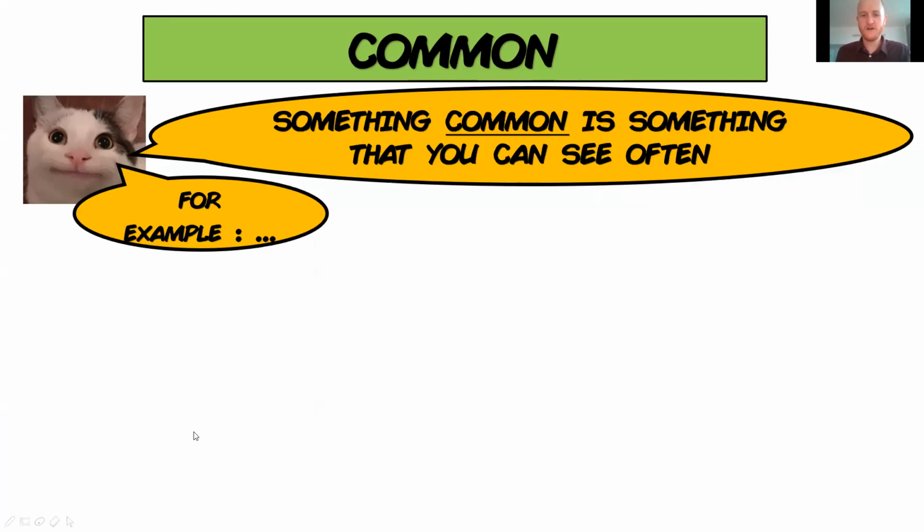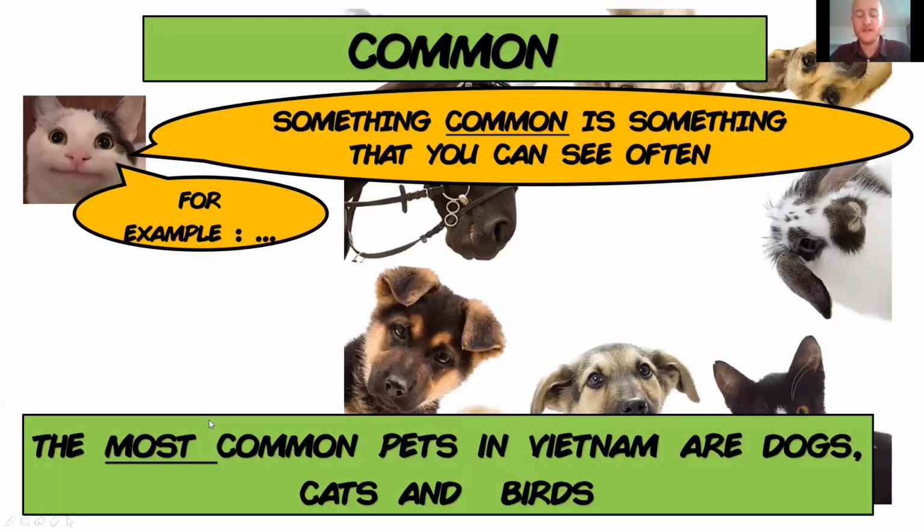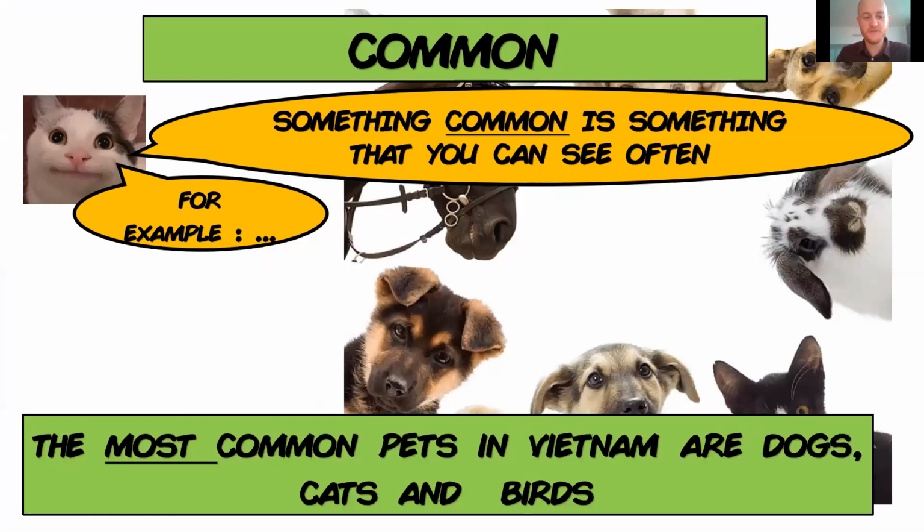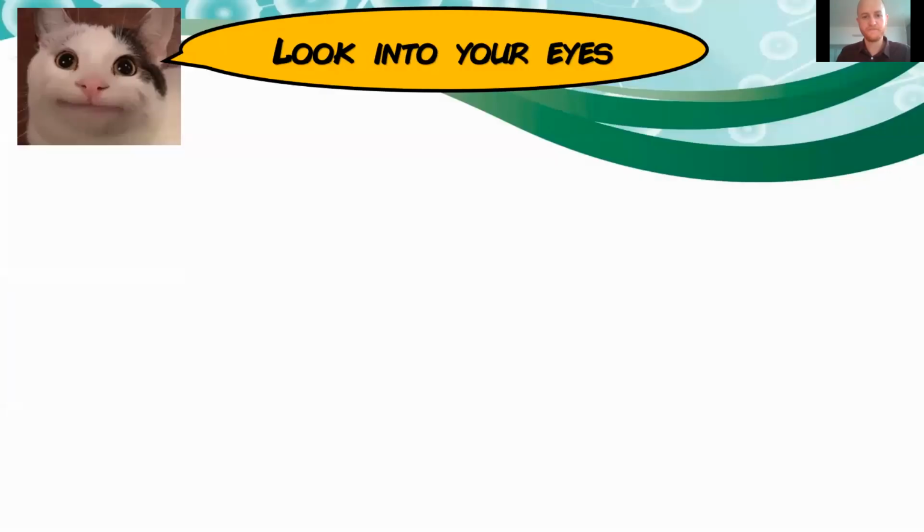All right, another one maybe? The most common is the thing you see the most often. The most common pets in Vietnam would be dogs, cats, birds. And the least common pets would be snakes, monkeys, spiders, all of them. Okay, so you see the most and least common.